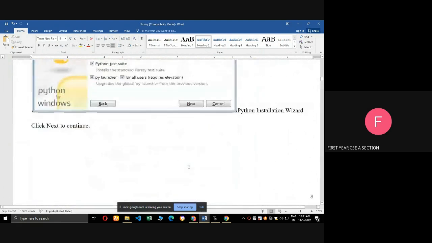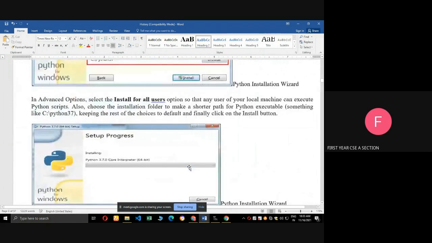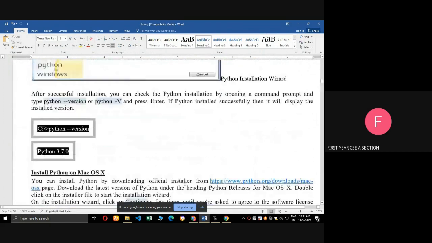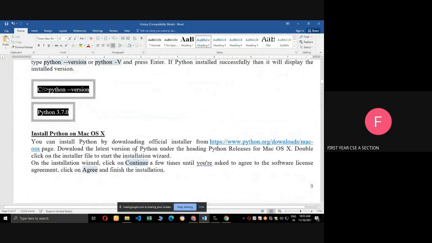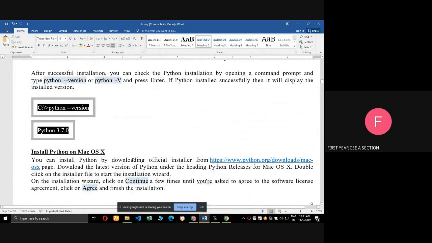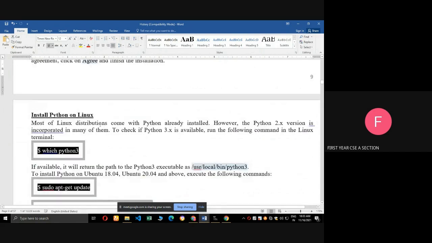These are the step-by-step processes to install Python. Next, Mac OS. In Mac OS, go to this website and you can install. Next one, Linux OS.